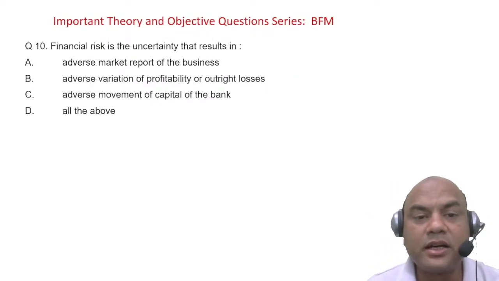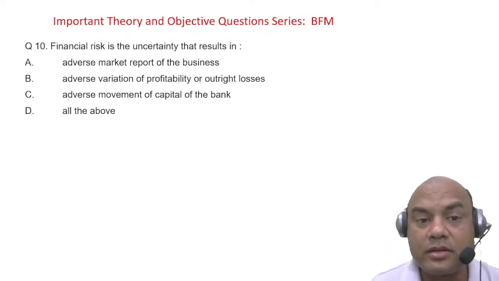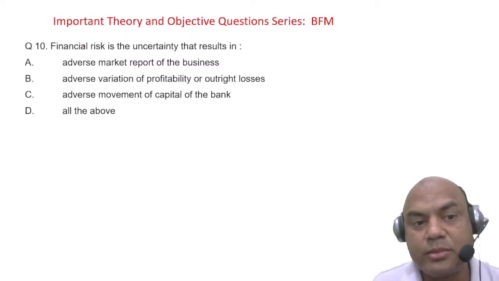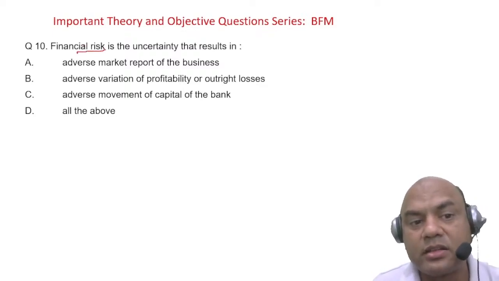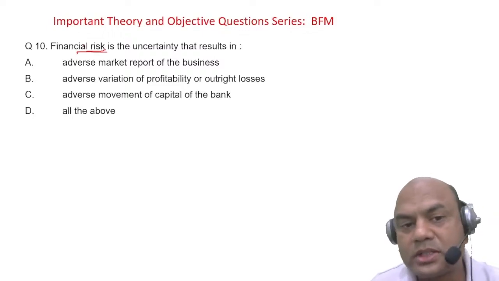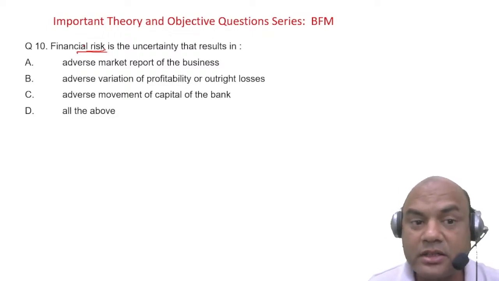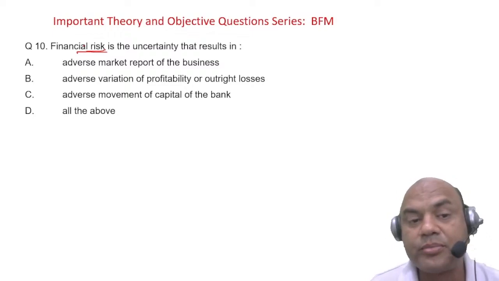Financial risk is the uncertainty that results in, here. Firstly, what is risk? Financial risk. Risk means anything which is uncertain. There are two things to risk always. One is uncertainty, and the second point is given in the answer. Now that's what you have to find out.